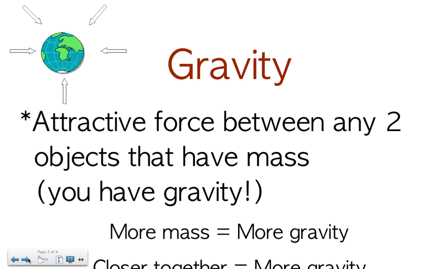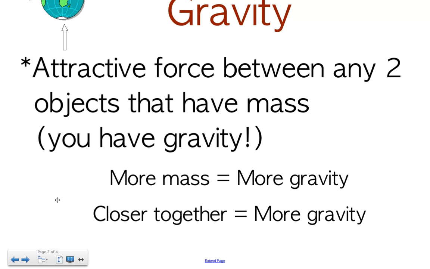But you have gravity as well. Any object. So really the things around you are attracted to you. But your gravity is so small that we can't actually feel that. So we can say that the relationship is the more mass you have, the more gravity you have. The big sun has more gravity than the earth. The moon has less gravity than earth because it's smaller. You also can feel gravity more if you're closer together. Okay, so the closer you are to something, the more gravity you're going to have as well.